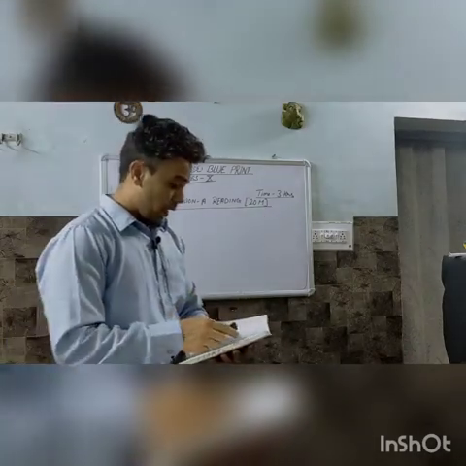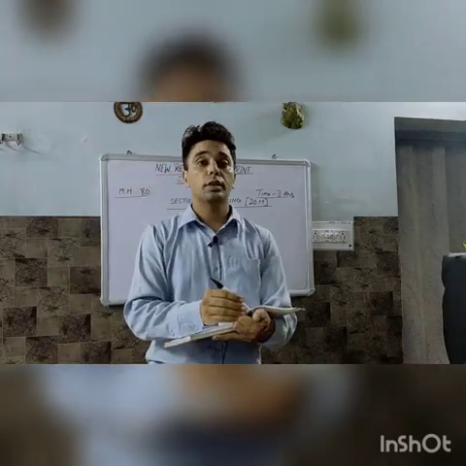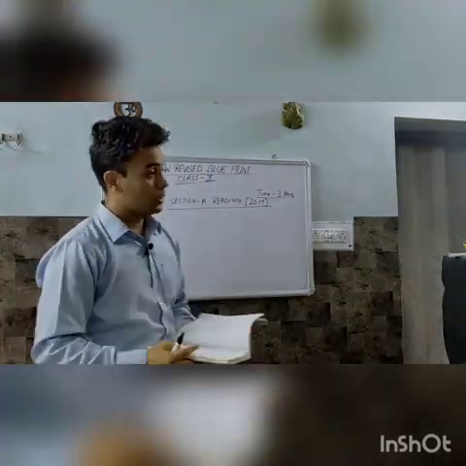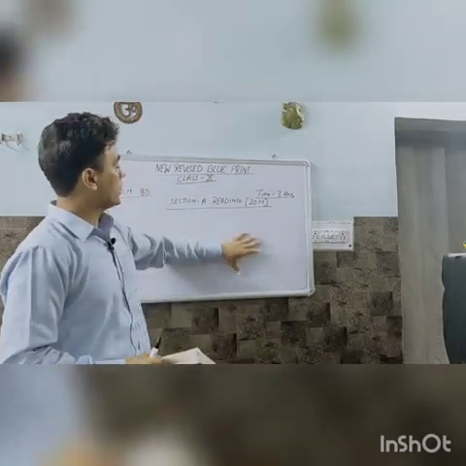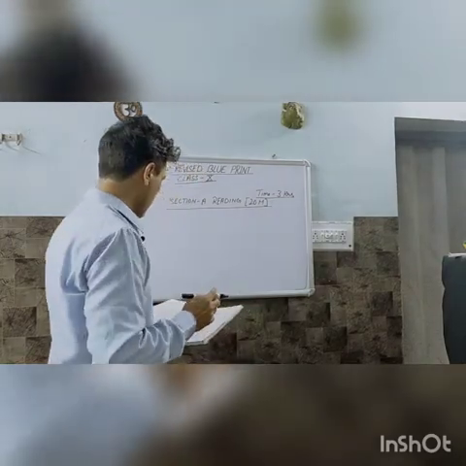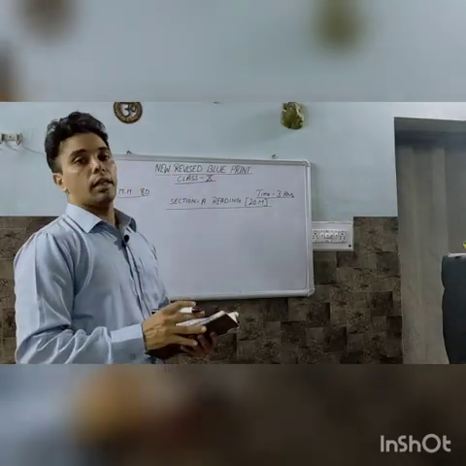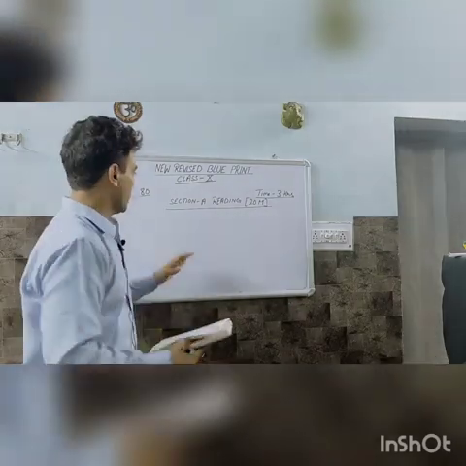Please note down this blueprint, because there are changes in the blueprint.